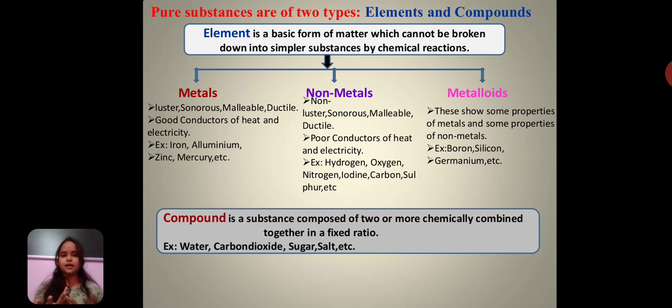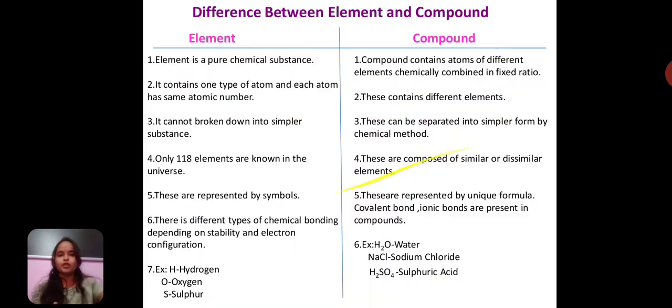Carbon dioxide, where one carbon atom and two oxygen atoms, which are of different kinds, combine chemically to form carbon dioxide. So it is also known as a compound. Sugar, in the sense of glucose. Glucose means C6H12O6. Salt, NaCl, sodium and chlorine. Many more examples will come as we go on seeing examples for compound and for element also.